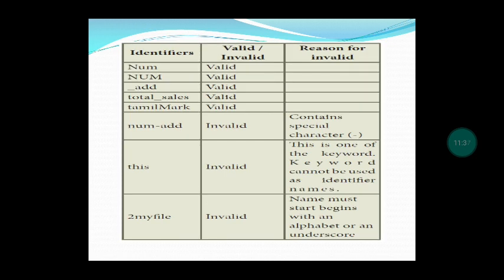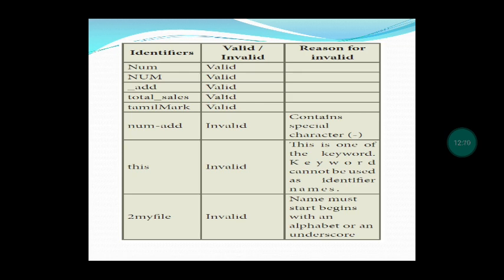Here some examples are given. Num, with capital N, small u, m, is valid. We can give capital and small letters. Next, NUM, all in capital letters, is also valid. An identifier name can start with an underscore, so that is also valid. Next, total underscore sales. We can give underscores not only in the beginning, but in the middle also, so it is a valid one. Next, Tamil mark, with Tamil in small letters and M alone in capital, is valid.